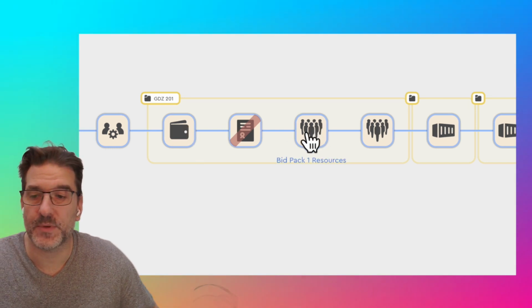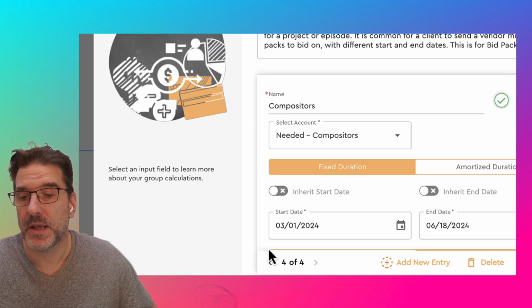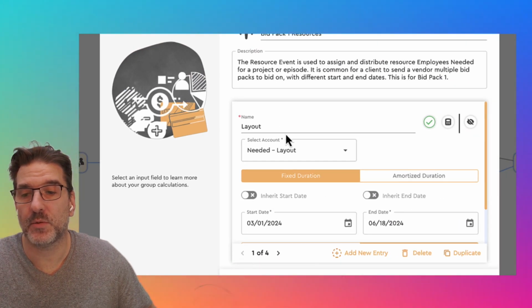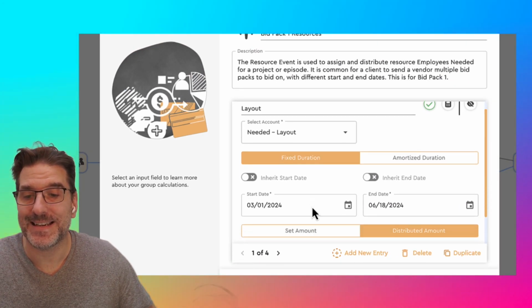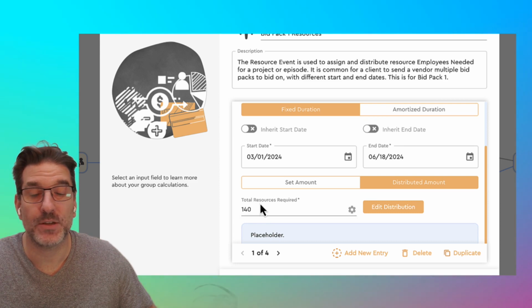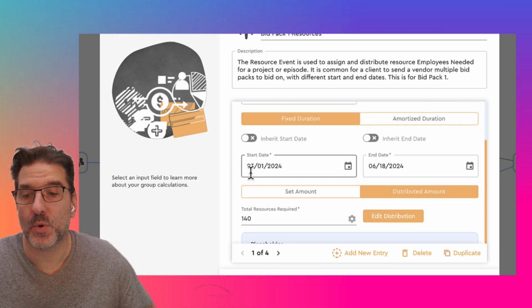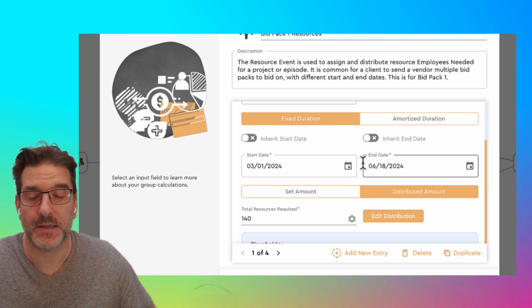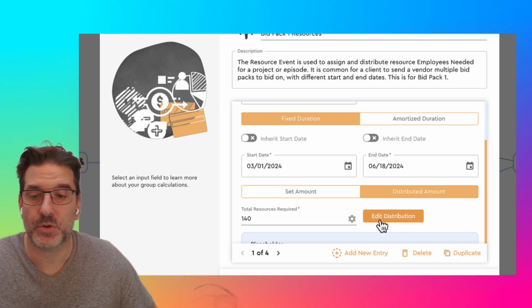This can be imported in from a spreadsheet or manually entered in. And here I'm saying for this particular body of work, I'm going to need 140 days worth of layout. It's going to start on this date and end on this date. And we give you the ability to apply a distribution.